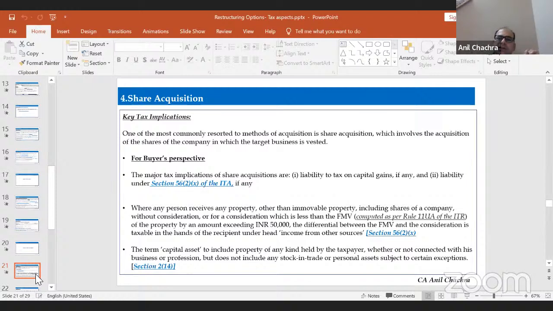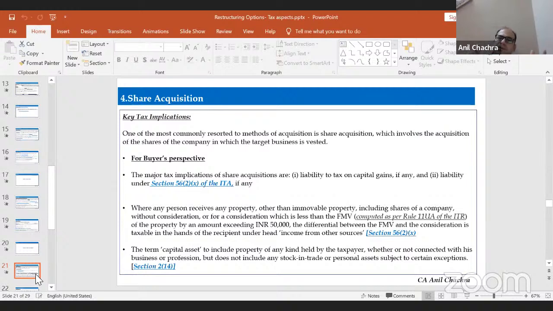Rule 11UA has prescribed the formula, the items we need to take care of while calculating the fair market value from the taxation point of view. And the capital asset has been defined under section 2(14). It includes all types of property, whether connected with the business or not, right?